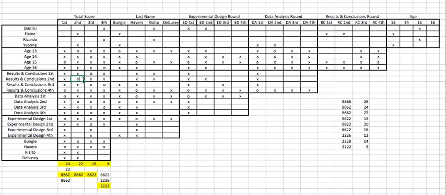So let's go and work the other way with this. And this box here we knew was bungee. So we're going to go over here to have that be bungee, and X in the rest of that row and column. And then we can see that that's data analysis 2. We're going to put that over here, data analysis 2, X for the rest of that column and row.